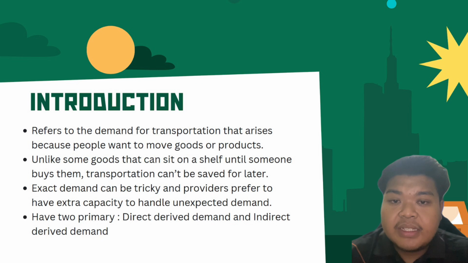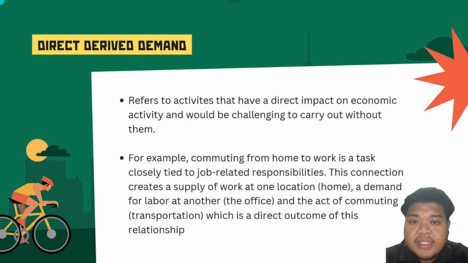There are two primary categories of derived demand, which are direct derived demand and indirect derived demand. Firstly is direct derived demand. Direct derived demand refers to activities that have a direct impact on economic activity and will be challenging to carry out without them. For instance, commuting from home to work is a task closely tied to job-related responsibilities. This connection creates a supply of work at one location, for example home, a demand for labor at another, like the office, and the act of commuting, like the transportation, which is a direct outcome of this relationship.